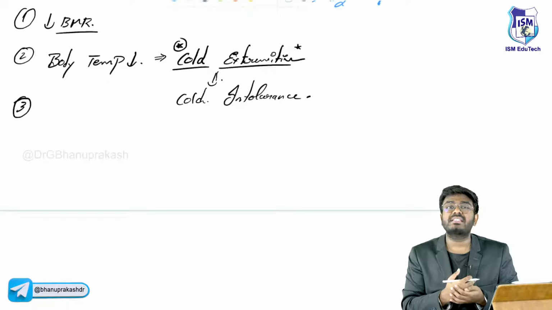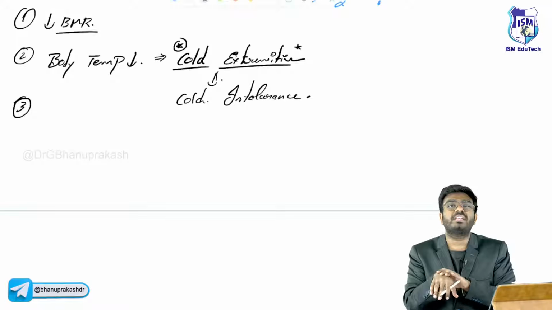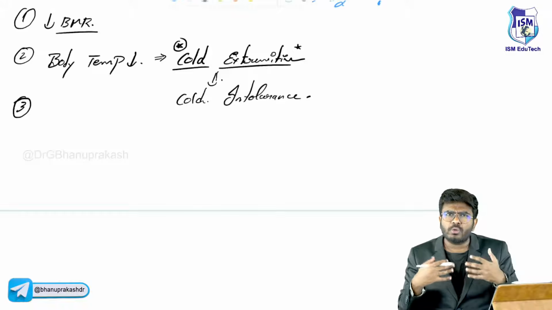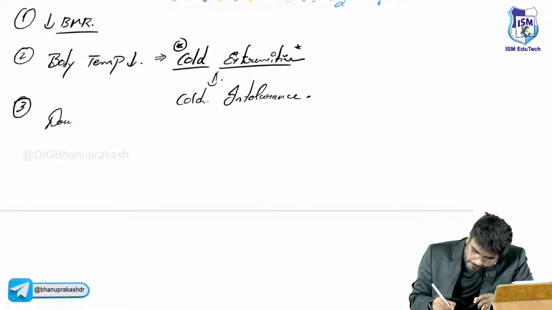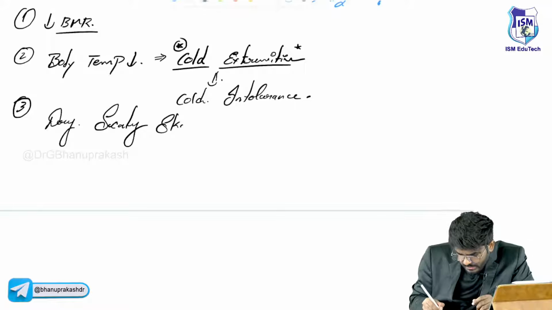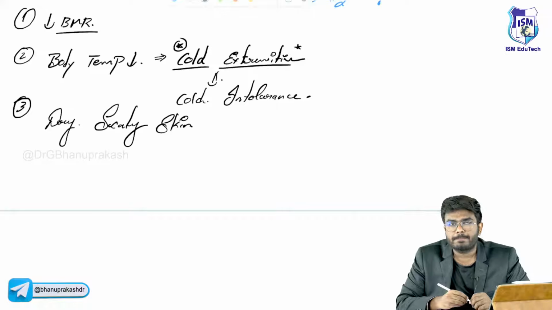The basal metabolic rate is less. She is having cold extremities. Already her extremities are cold. So in a cold environment, do you have sweating? No. So she is going to have dry, scaly skin. She is going to have dry, scaly skin, sir.